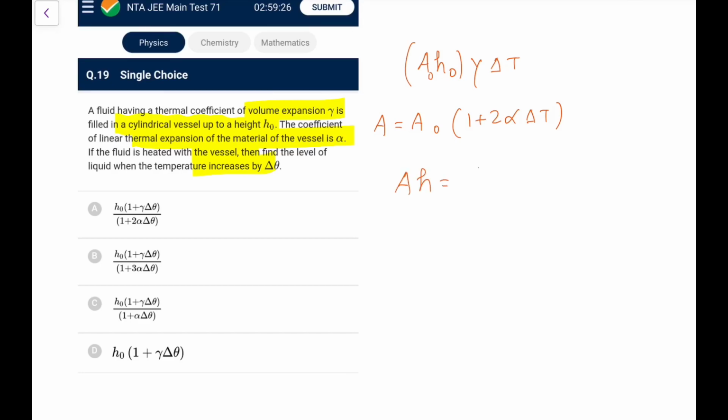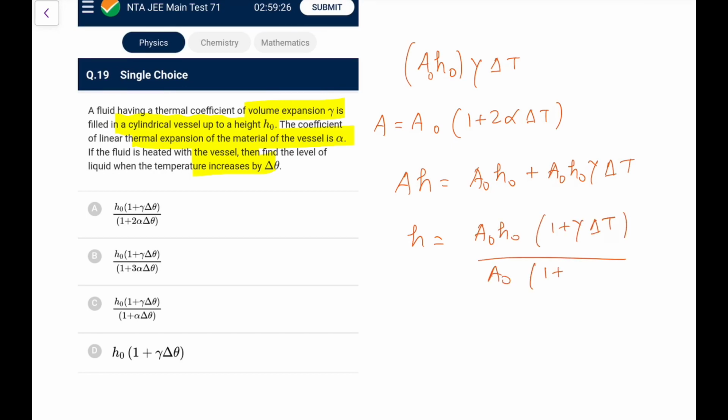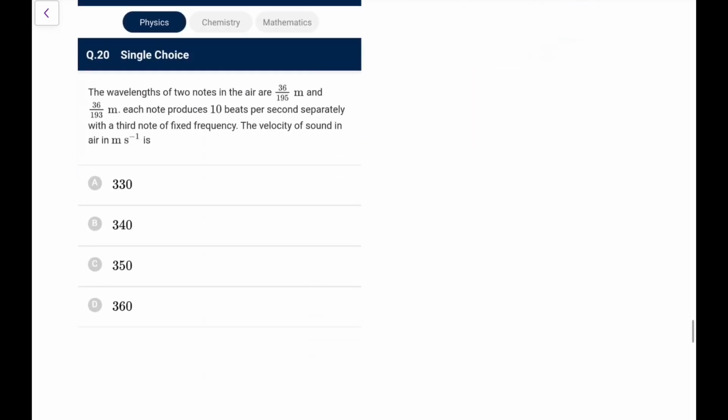So A into h would be the original volume, which was A0 h0, plus the expansion A0 h0 gamma delta T. So the height would be A0 h0 into 1 plus gamma delta T, and A is A0 into 1 plus 2 alpha delta T. So this A0 goes. As per the data, the closest one that I am getting is option 1.